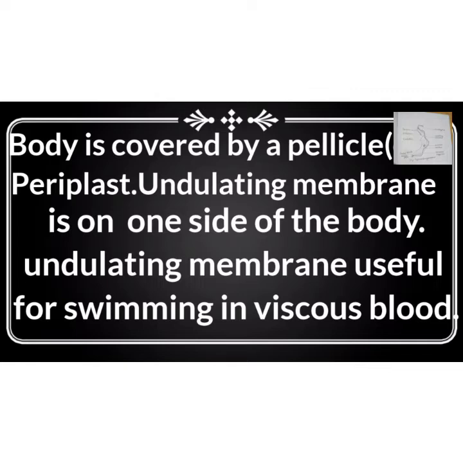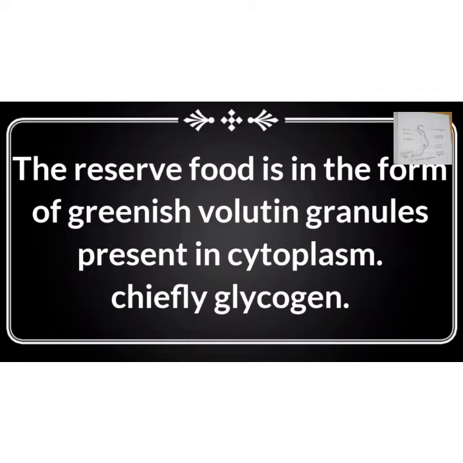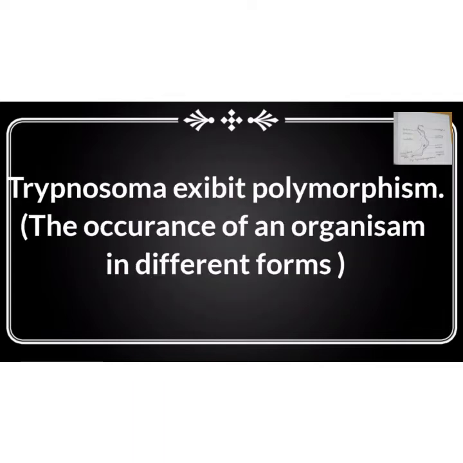The body of Trypanosoma is covered by pellicle or periplast. It is stretched out as an undulating membrane on one side of the body. The presence of the undulating membrane is believed to be useful for swimming in viscous blood. The reserve food is in the form of greenish volutin granules which are present in the cytoplasm.